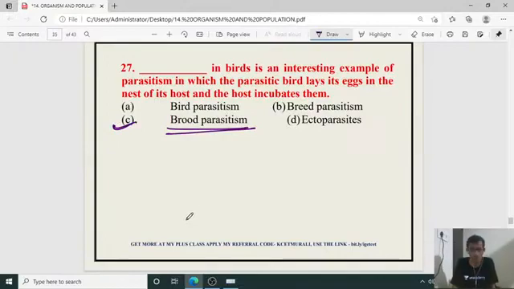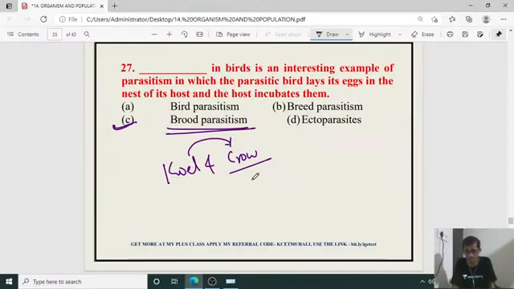If you take the example of quail and crow, the quail will lay its eggs in the nest of the crow. The eggs of quail and crow resemble each other in morphology, color, etc. So the crow will incubate the quail egg along with its own egg.